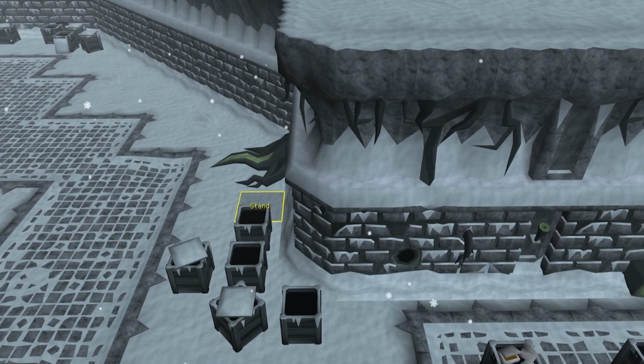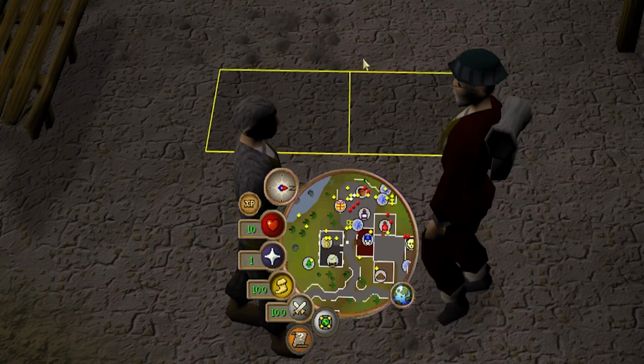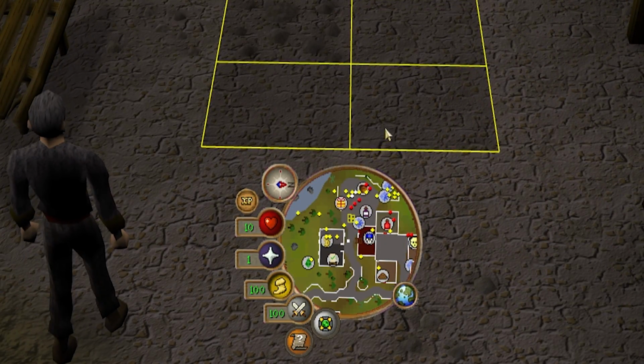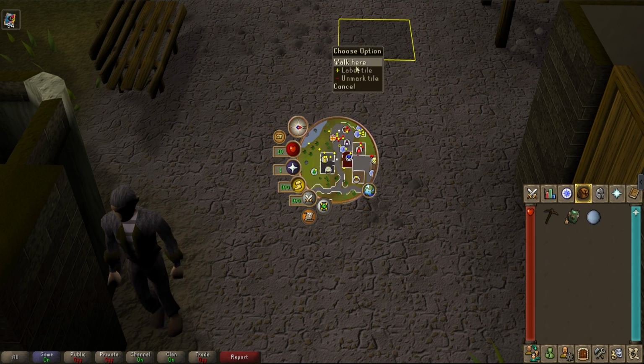Now this does have a couple other settings as far as drawn marker tiles on minimap, so you actually see where the tiles are. They're highlighted yellow. You can change the color to whatever you'd like. Like I said, number 8, super beneficial for PVMers and skillers alike.